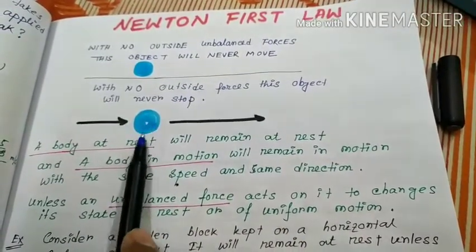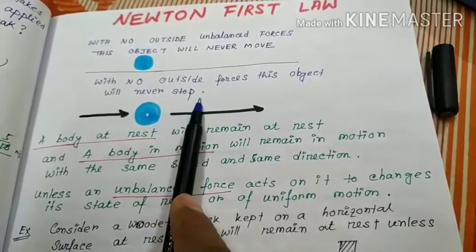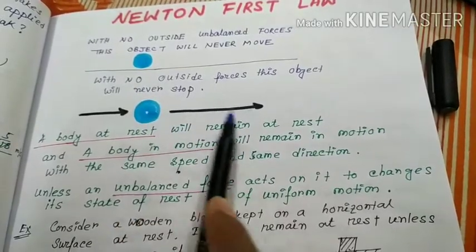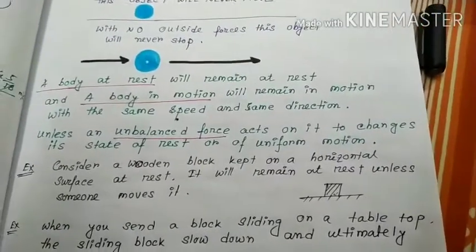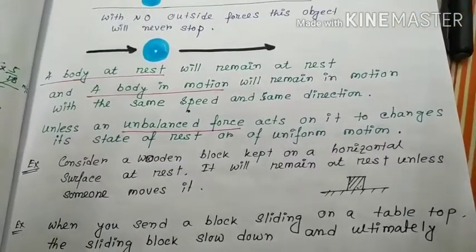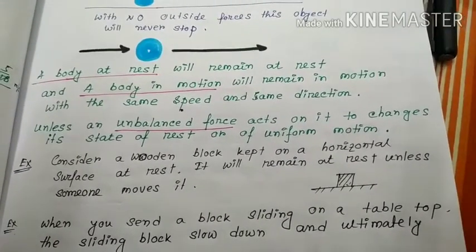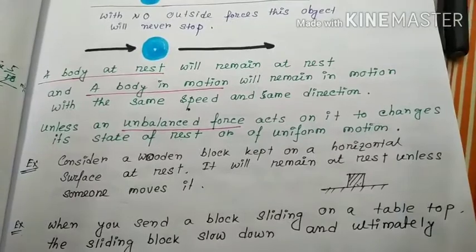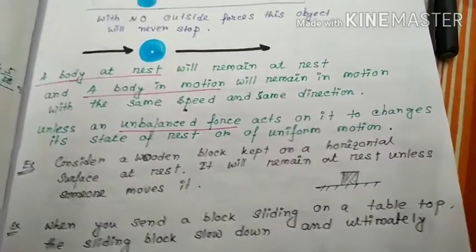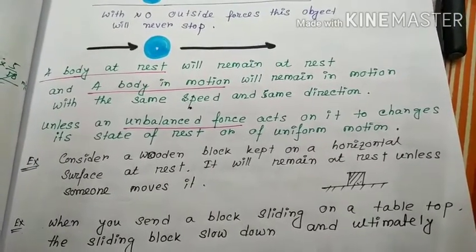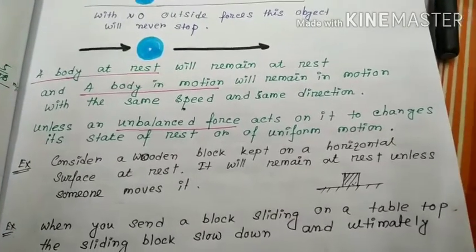And in case of this body, this is a moving body. With no outside force, this object will never stop. This object will never stop if we do not apply any outside force. So what is the law of motion? A body at rest will remain at rest, and a body in motion will remain in motion with the same speed and same direction unless an unbalanced force acts on it to change its state of rest or of uniform motion.